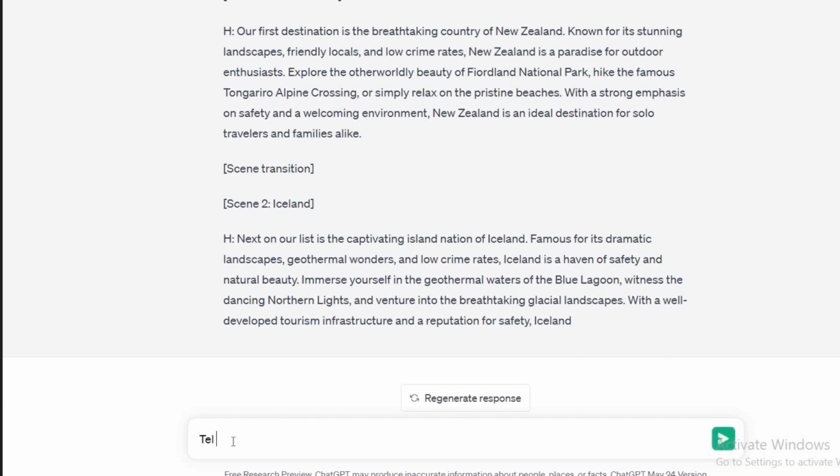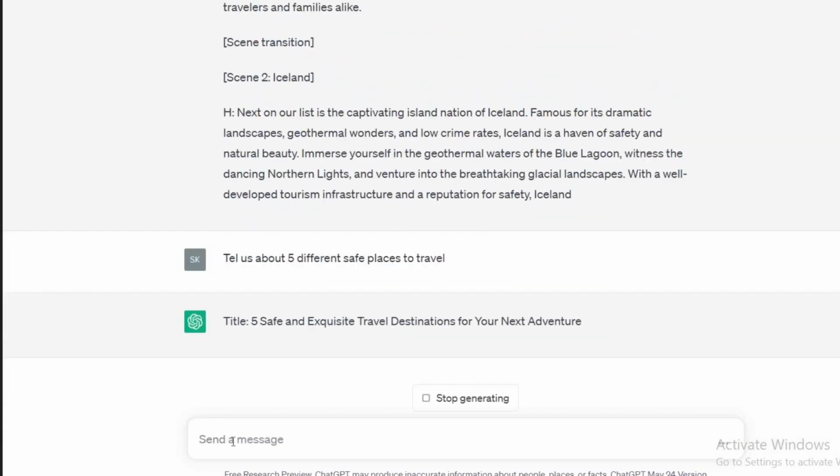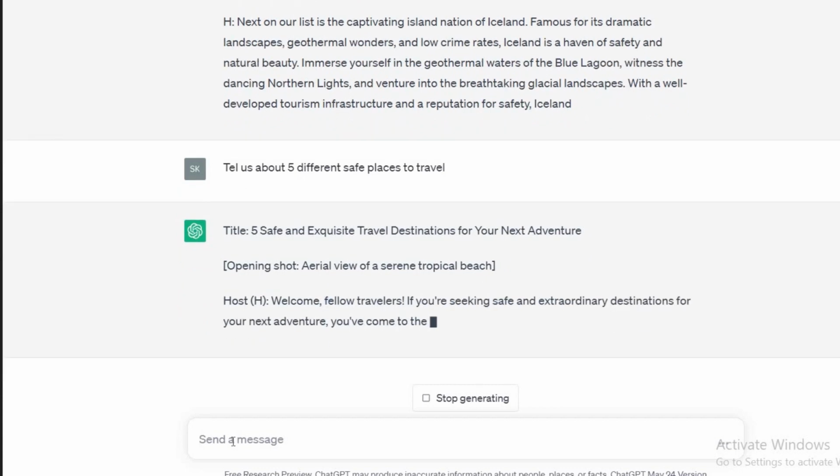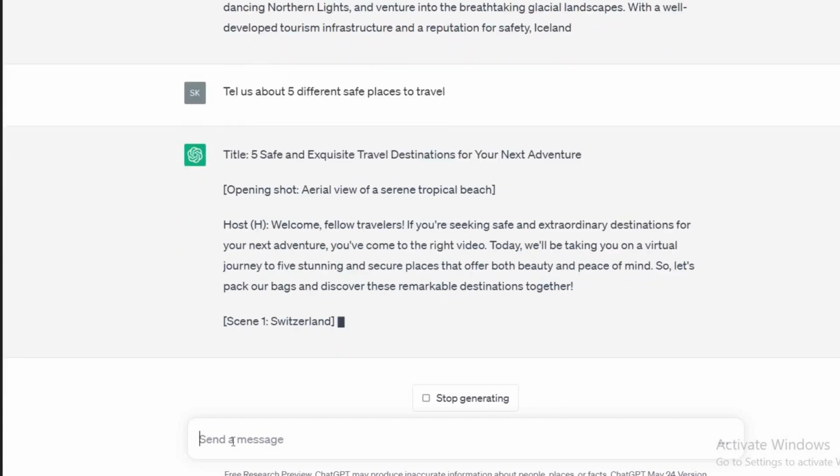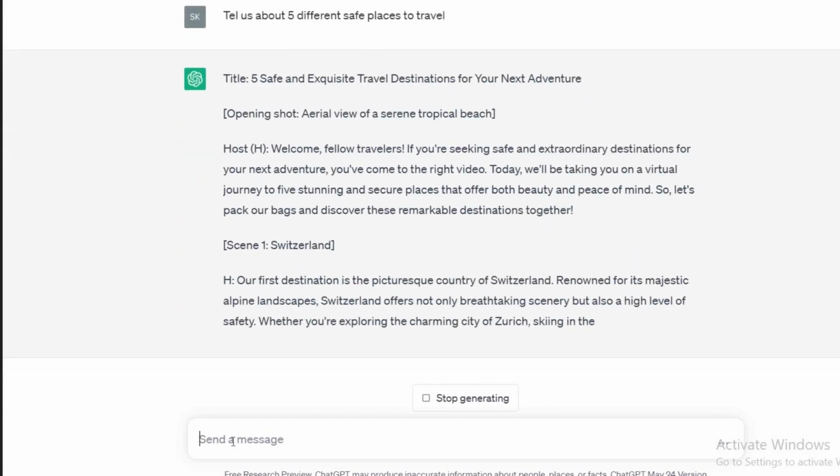I would give instructions to ChatGPT to tell us about five different destinations for traveling, or I can write it as 5 different places to travel. So here ChatGPT is giving me the safest places to travel in the world.